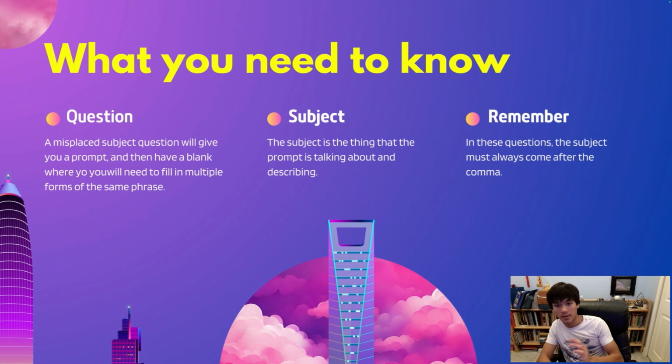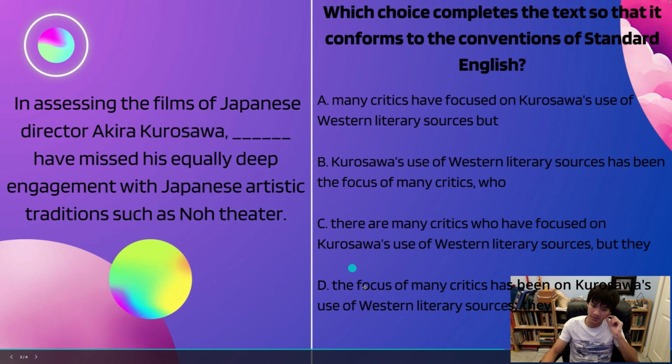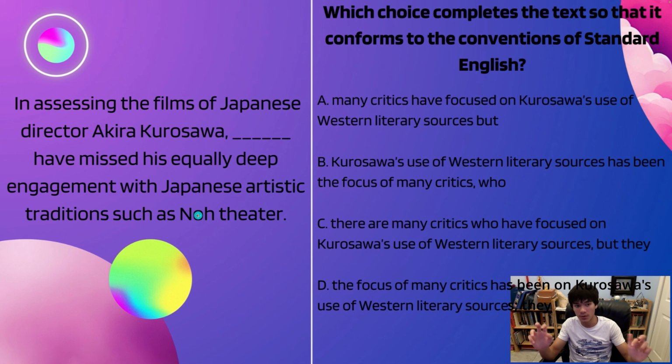Your subject that you're talking about here has to come after the comma, okay? Because the comma means you're starting a new idea. And if you watch the punctuation video, you'll know that after a comma, you have a dependent clause, okay? This dependent clause needs something to give it meaning, and in this case, your subject is going to be doing that. And if your subject comes later on, what you have directly after the comma becomes your new subject, basically. Okay, so obviously you would have the focus instead of the many critics because the focus came after the comma, not the critics. Okay, the focus, and that would not be grammatically correct because you can't say the focus have missed his equally deep engagement. Okay, you'd have to say the critics have missed his equally deep engagement.